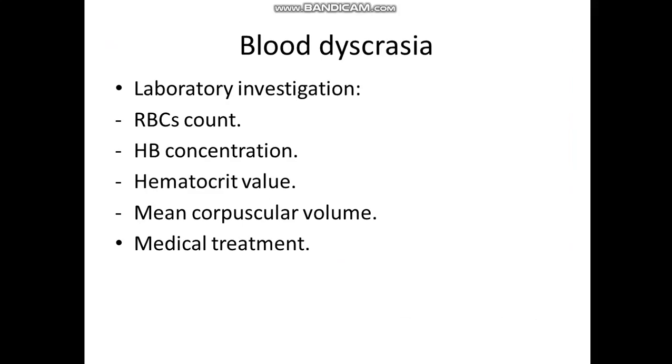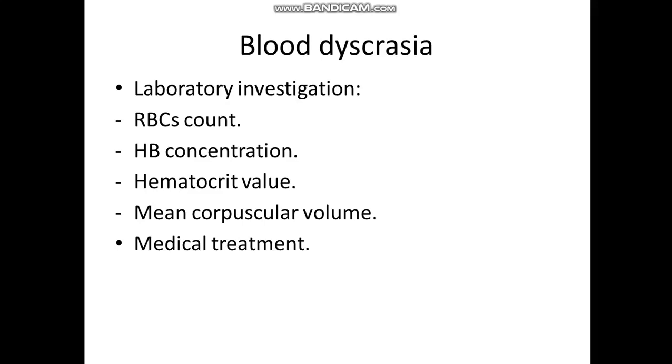The laboratory investigation of anemia could be through the RBC count, the number of the red blood cells, or by measuring the concentration of hemoglobin, because hemoglobin is within the RBC, or the hematocrit value. Actually, hematocrit value means the ratio of the volume of the RBC to the volume of the whole blood components. This could be expressed as a percent.